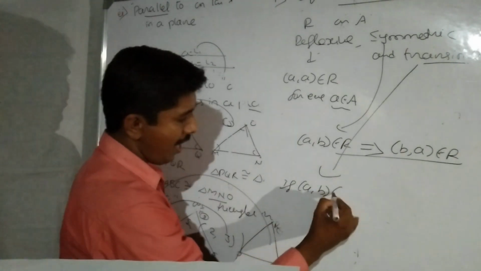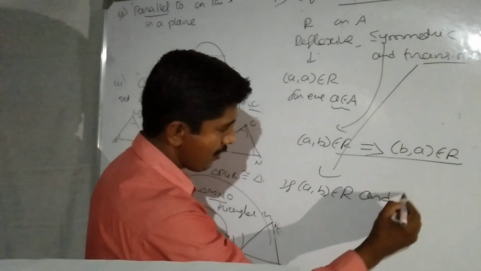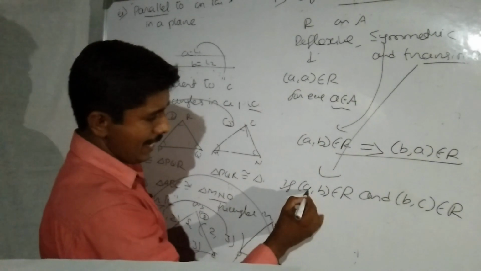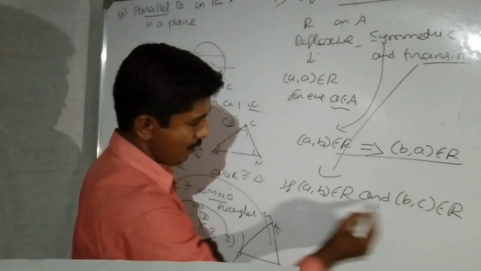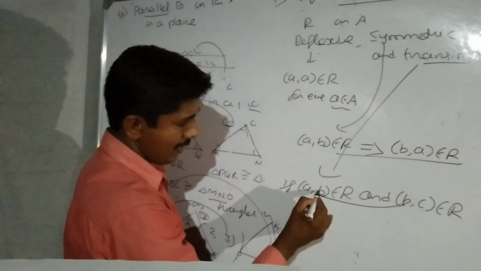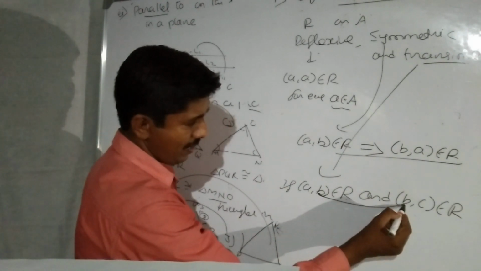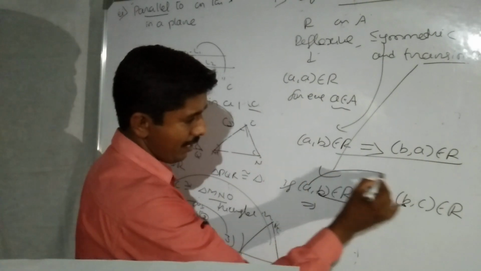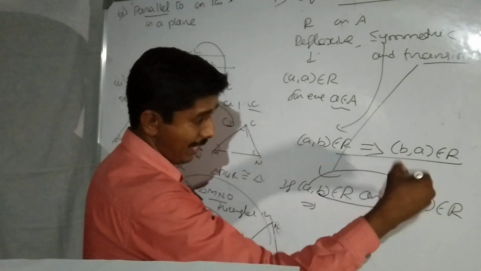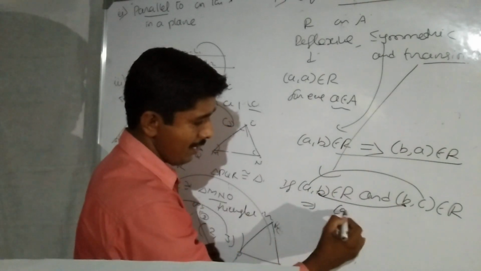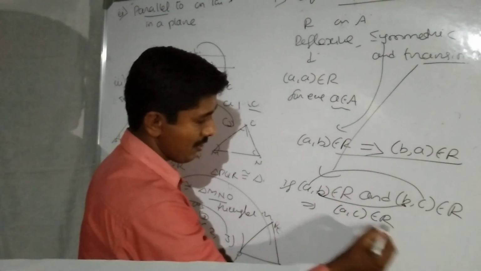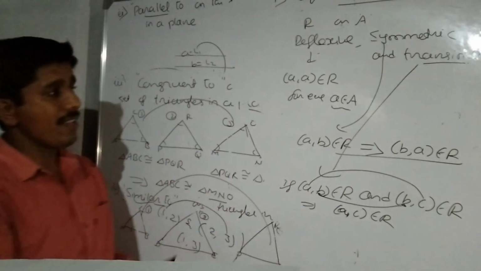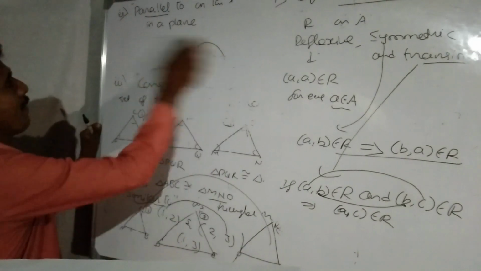Next, transitive means A comma B belongs to R and B comma C belongs to R. Observe, here the second element of the first pair equals the first element of the second pair, and then the first element of the first ordered pair is related to the second element of the second ordered pair. That means A comma C belongs to the relation, and we say that it is transitive. Let us take an example.